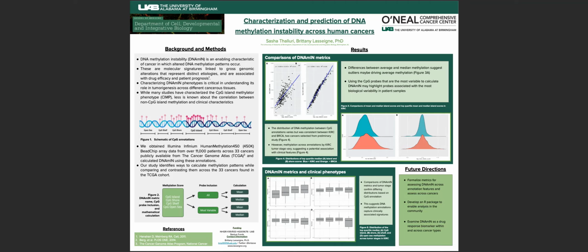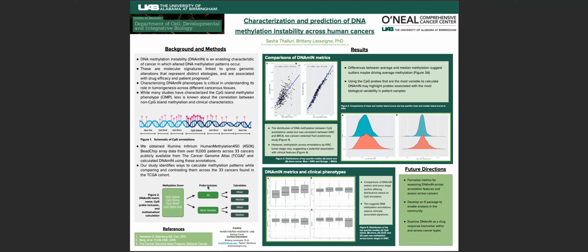Our study, in particular, identifies ways to calculate methylation patterns while comparing and contrasting them across the 33 cancers found in the TCGA cohort. To do that, we studied the global patterns of DNA methylation instability by creating specific metrics in regards to the CpG annotations. We use metrics because they provide us with a numerical representation of DNA methylation instability by providing us with a specific score. And there are two types of metrics we developed.